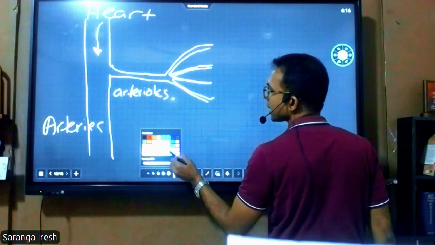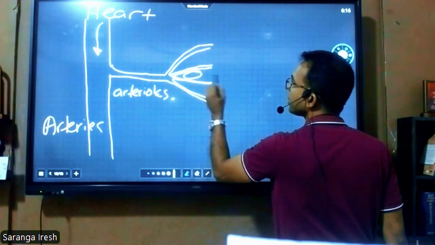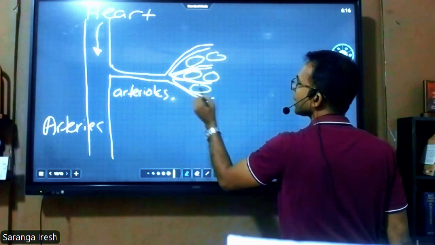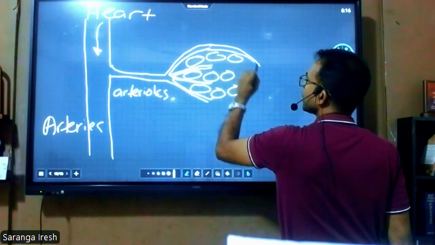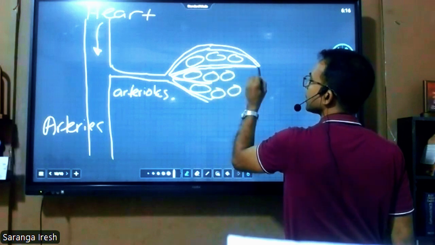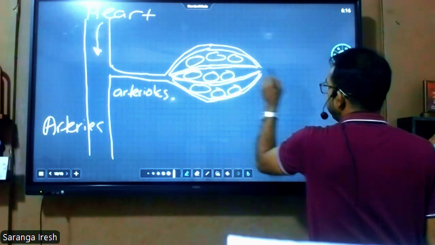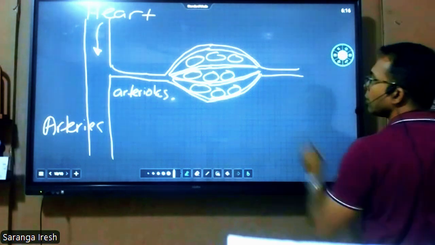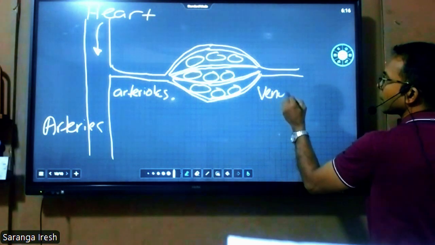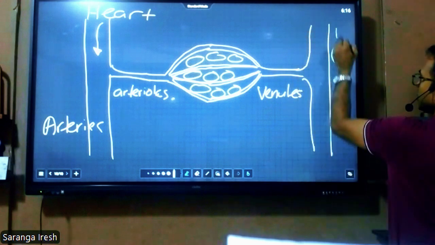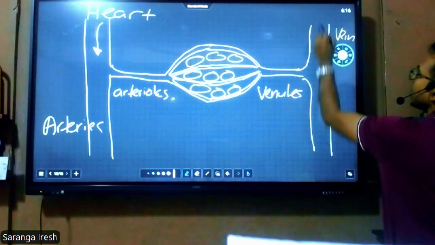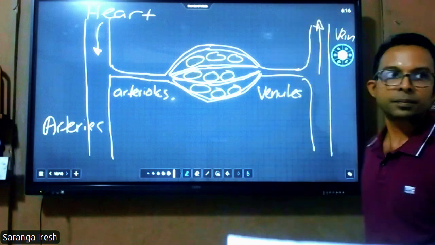Capillaries are present surrounding the body cells, tissues and organs. These capillaries again connect together and form blood vessels called venules. Venules connect with the vein, which carries blood to the heart.